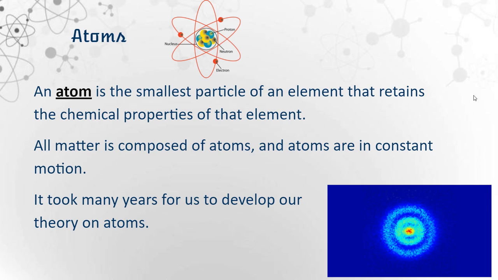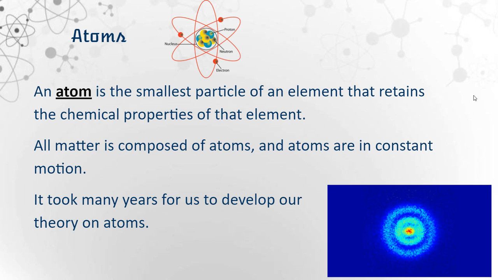All matter is composed of atoms. So the chair that you're sitting on, your body, the clothes that you're wearing, your dog, your cat, the bed you sleep on, the house you live in, all of that is composed of atoms. And atoms are in constant motion. They're always spinning. They're never at rest. They're constantly moving. And we'll talk more about the spinning of atoms later on in another unit.